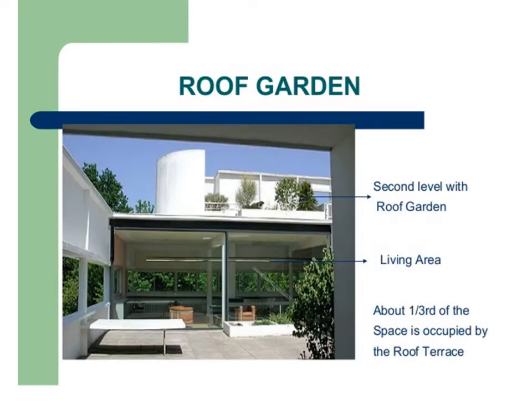This slide shows the roof garden designed by Le Corbusier, where gardens are provided at the second level as a roof garden, whereas the living area is provided at the ground floor, and 1/3 of the space is occupied by the roof terrace. This is the peculiarity of his garden plan.